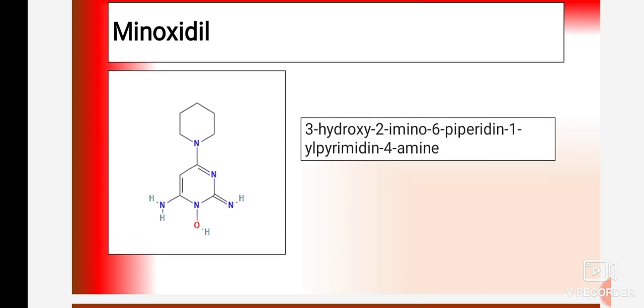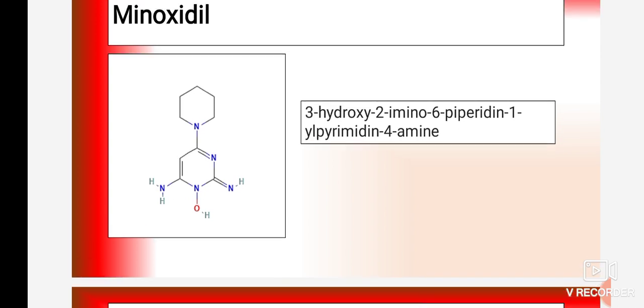So both pyrimidine and piperidine rings are present. In the pyrimidine ring, at the third position a hydroxy group is present, then 2-imino, that is a double bond NH, then piperidin-1-yl at the 6th position. There is also an amine group at the 4th position, so it is 4-amine.